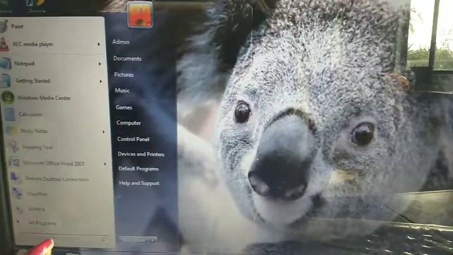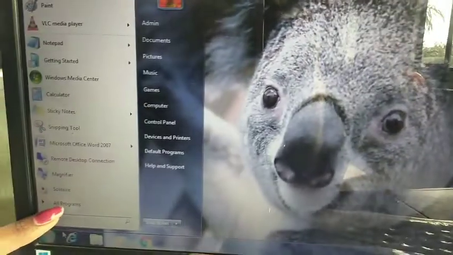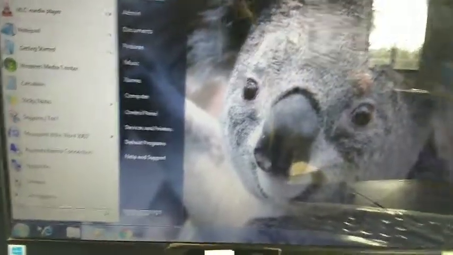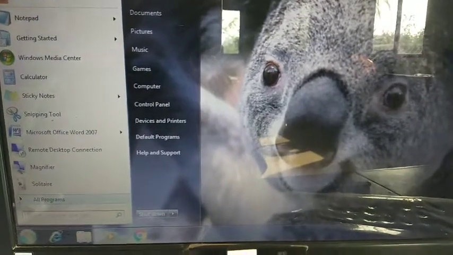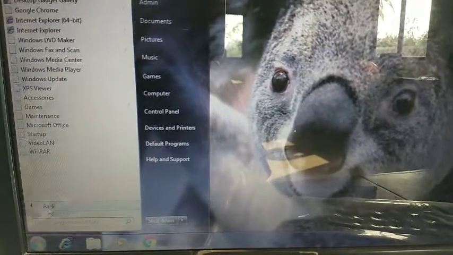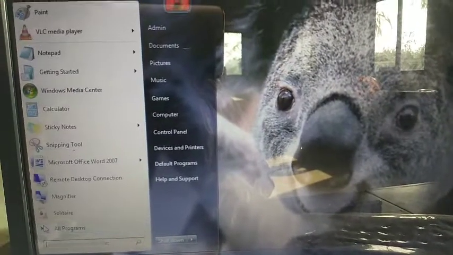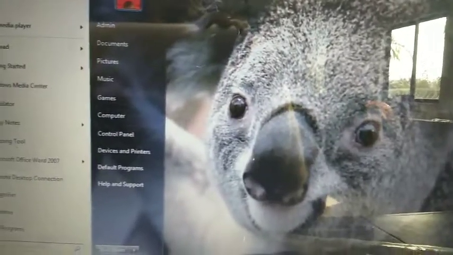This is also known as a search box. Okay, and this is known as the all programs submenu. When we click on it, another menu opens here. See, you can see, right? Whatever we want to open, we can open from here.